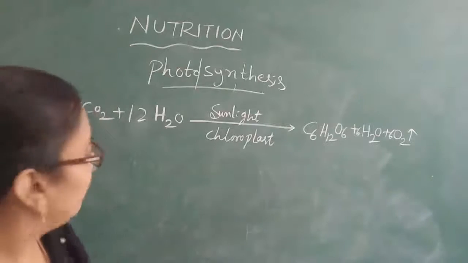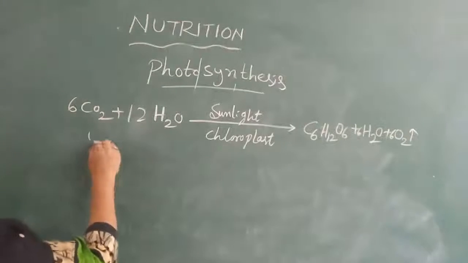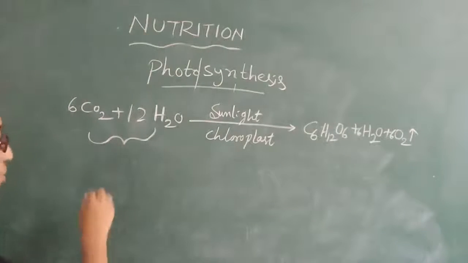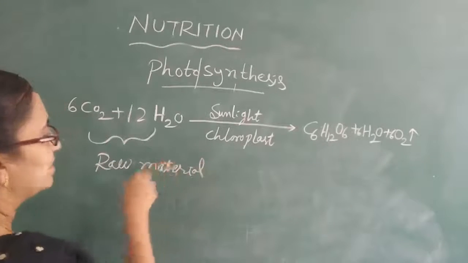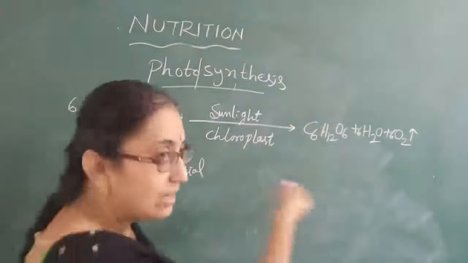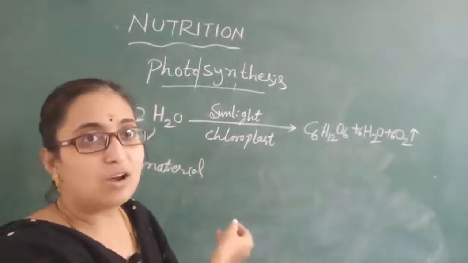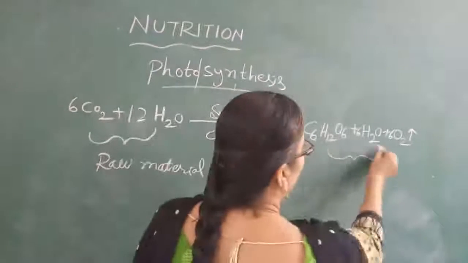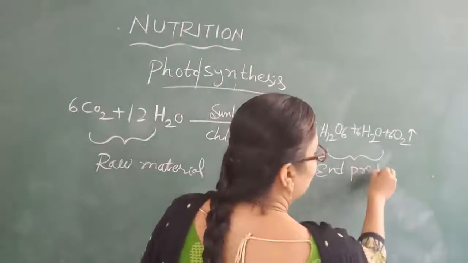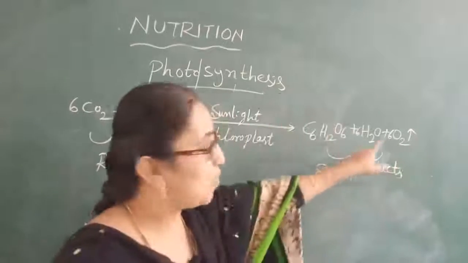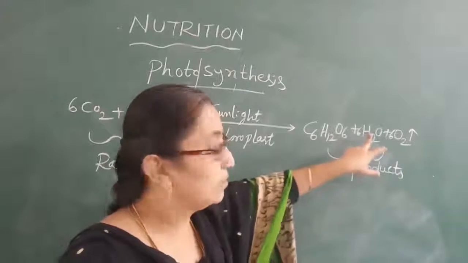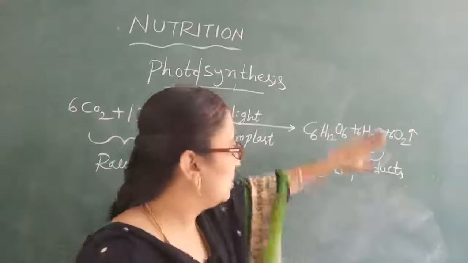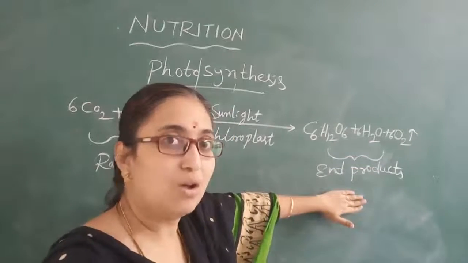Here in photosynthesis, what are the raw materials? Carbon dioxide and water are the raw materials of photosynthesis. These are the raw materials required for the plants to prepare the food material. And after photosynthesis, what is produced? These are called the end products of photosynthesis. These 3 products are the end products of photosynthesis, that is glucose, water and oxygen.